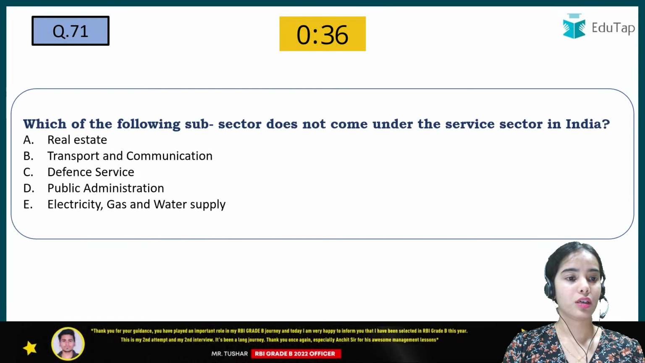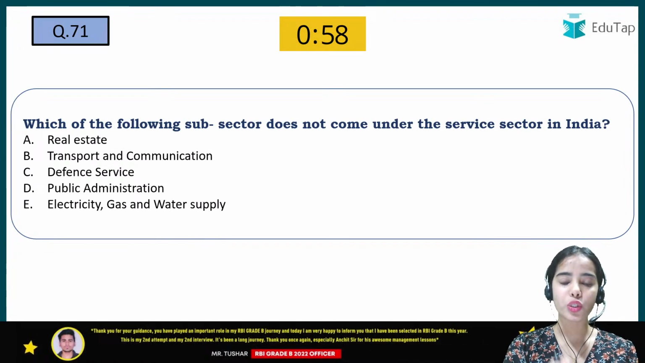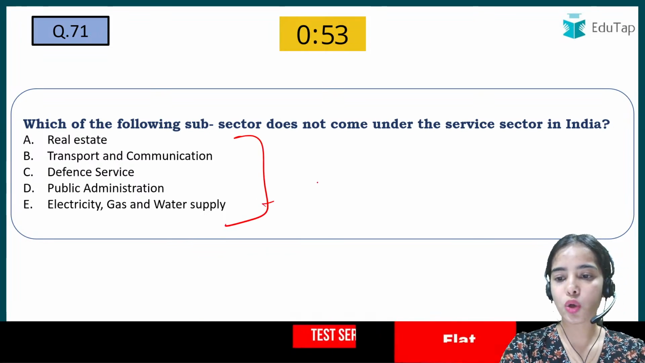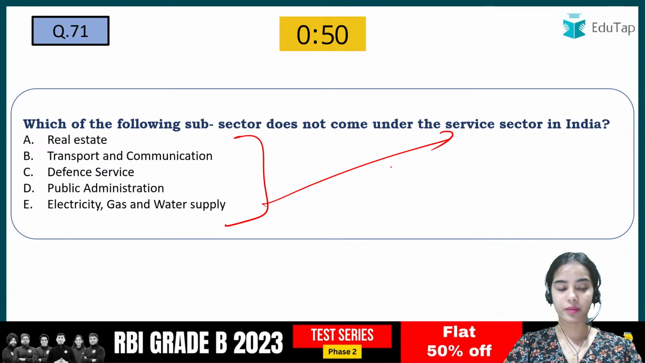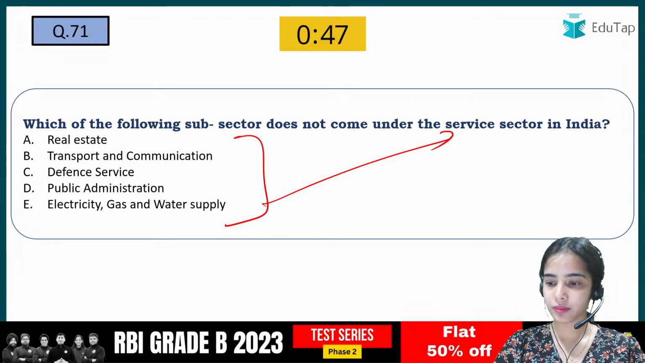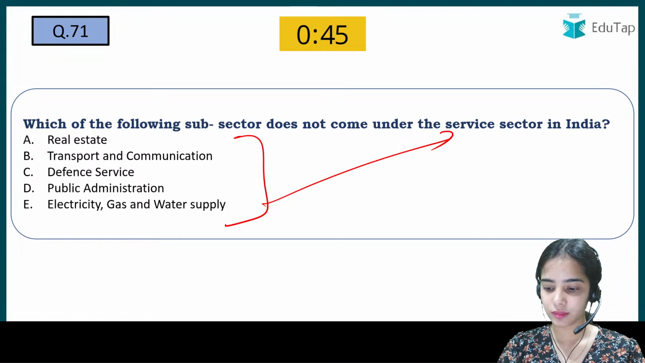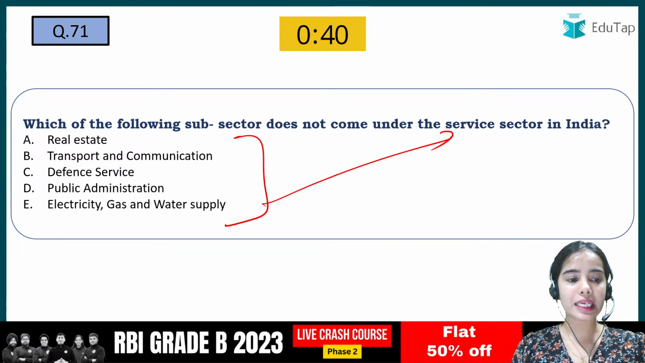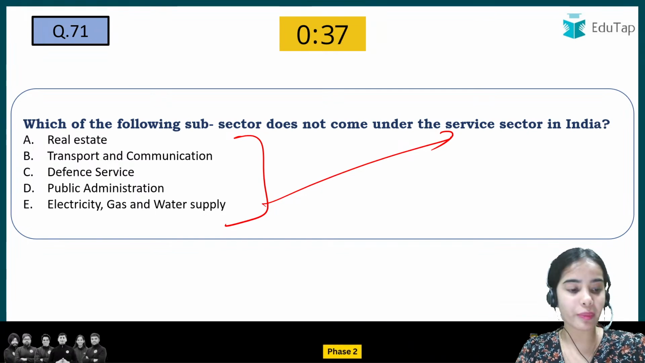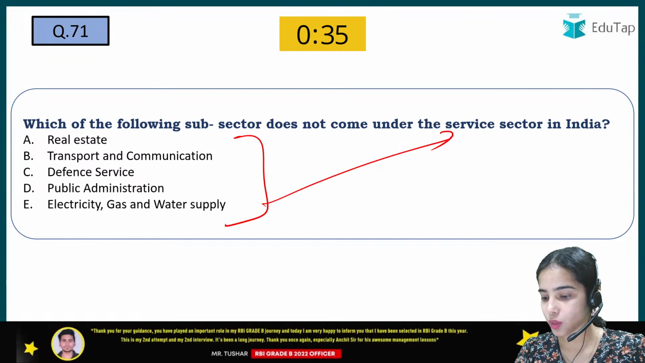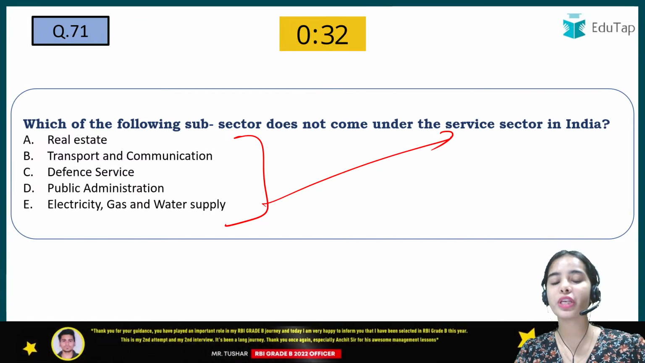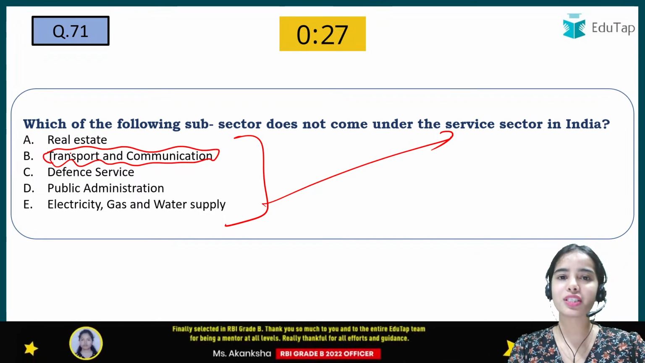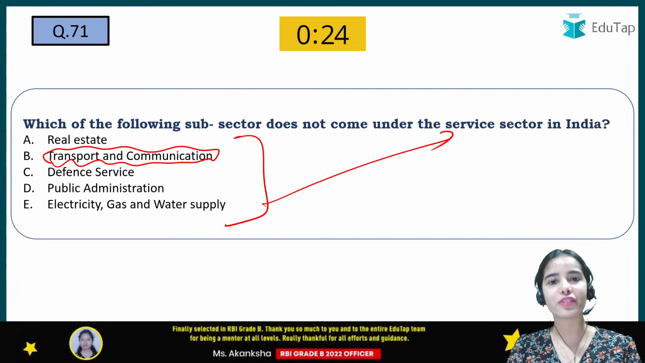Okay. Which of the following subsectors does not come under the service sector in India? So you have to tell which of the following does not come under the service sector in India. So try to give the right answer to this question. So it is real estate, transport and communication, defense service. So I am getting the answer B. That is not correct. Transport and communication, they come under the service sector. Transportation services, communication services. With the name itself we say services.